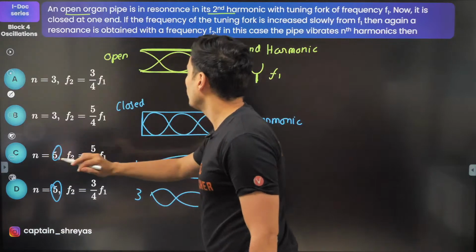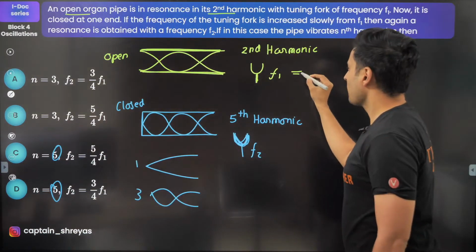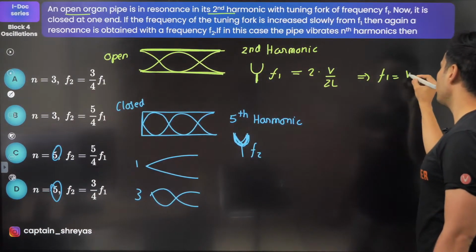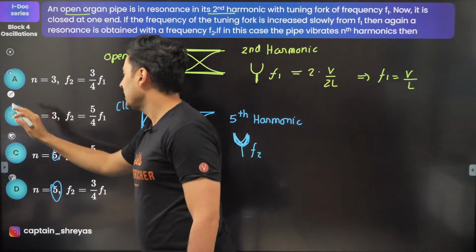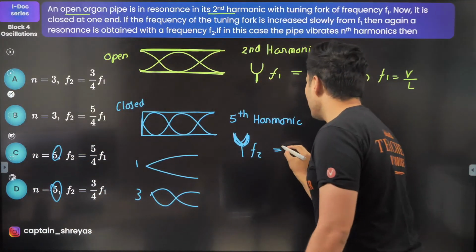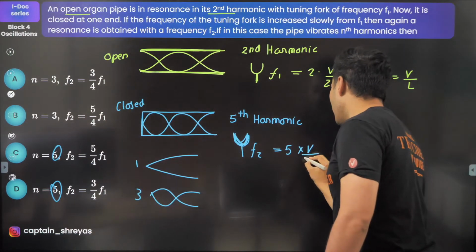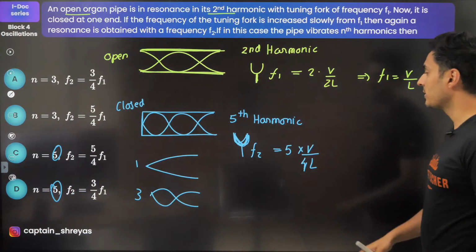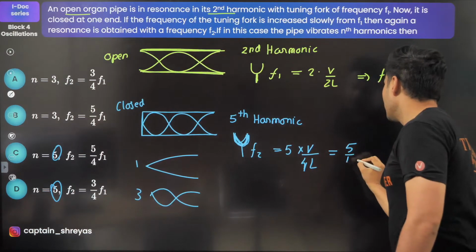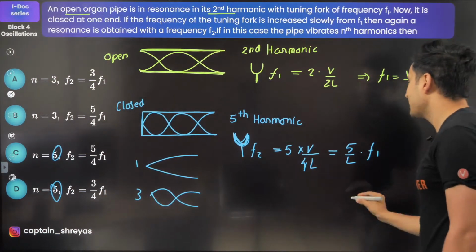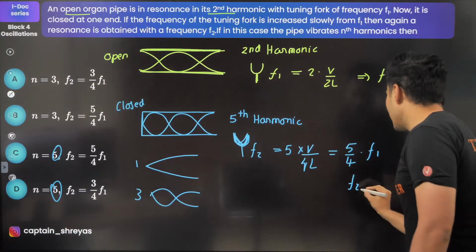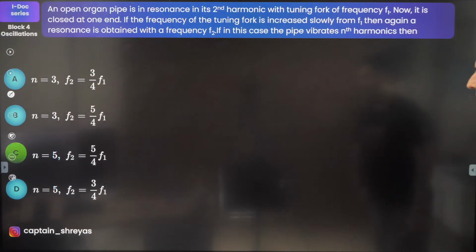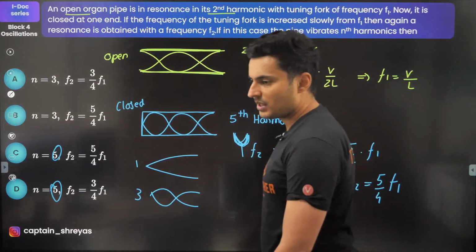Let's figure that out. Now from this side, I can say F1 will be 2 times V by 2L. Therefore, I get F1 is just V by L. That's a standard formula. And for this one, the F2 value will be the odd number, which is 5, into V by 4L. Whenever it is a closed pipe, there is 4 here. Whenever it is an open pipe, there is 2 here. Now V by L, like you can see from here, is just F1. So basically F2 is nothing but 5 by 4 times F1. That's the answer: 5 by 4 times F1, which is option C, the third option.